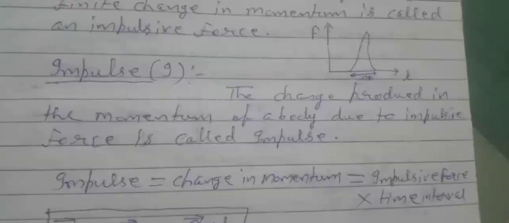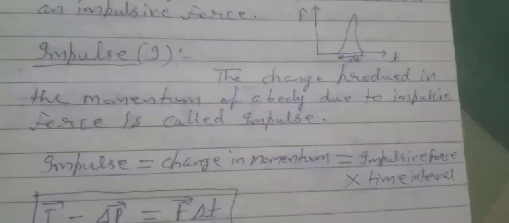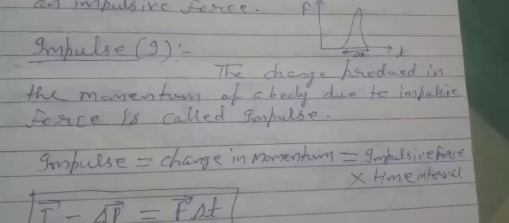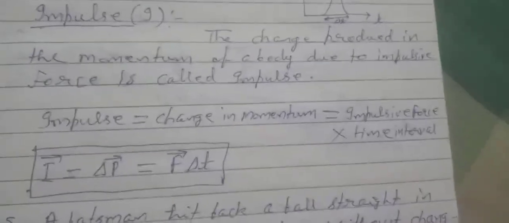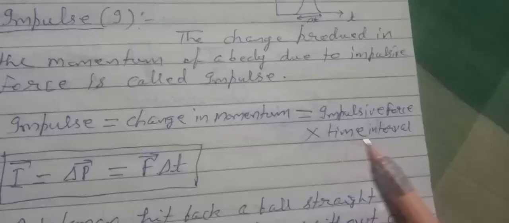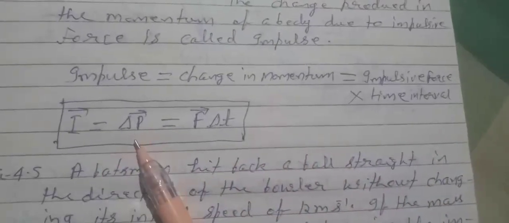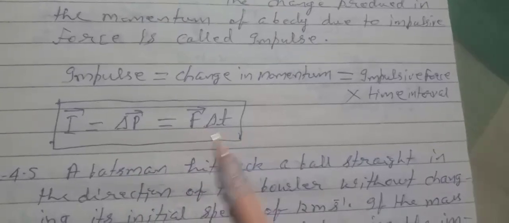Now impulse, I. The change produced in the momentum of a body due to impulsive force is called impulse. So impulse equals change in momentum equals impulsive force into time interval. So I vector equals delta P vector equals F vector into delta T.